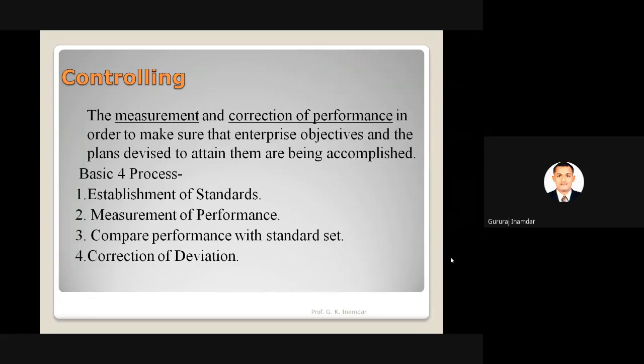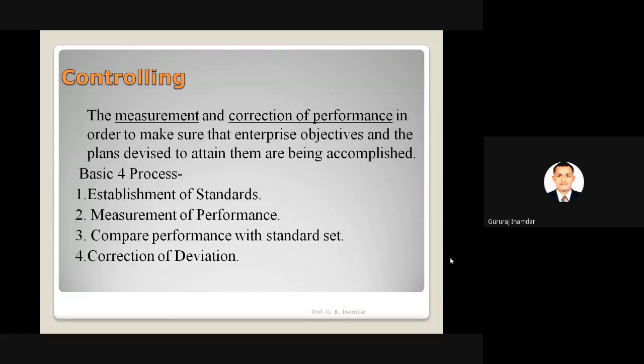Next is measurement of performance. According to the standard, you can take whatever measurement instrument or measurement strategy, and with the help of that measurement standard, take the measurement. Whatever unit we have set in the standards, with the help of that unit we can measure the performance. The third step is comparing performance with standard: whatever measurement we have taken is compared with the first step. And the last is correction of deviation.